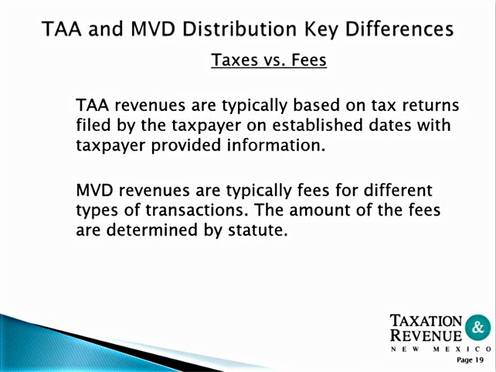Tax Administration Act and MVD distribution key differences. Revenues are typically based on tax returns filed by the taxpayer on established dates with taxpayer-provided information. For Motor Vehicle Division, revenues are typically fees for different types of transactions. The amount of the fees is determined by statute.